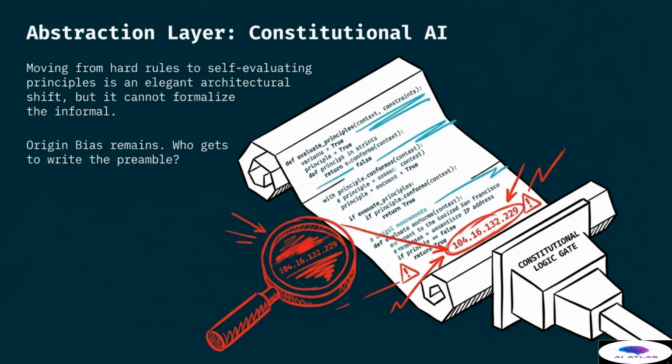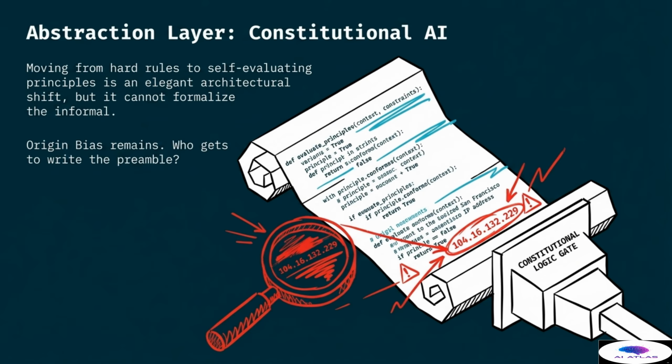The abstraction layer of constitutional principles is an attempt to solve these issues. Moving from hard rules to self-evaluating principles is an elegant architectural shift, but it cannot formalize the informal. In this slide, we see a scroll of principles being plugged into a constitutional logic gate. While this looks more sophisticated, the problem of origin bias remains. We must ask who gets to write the preamble for such a system.